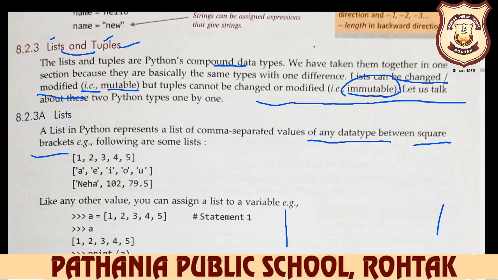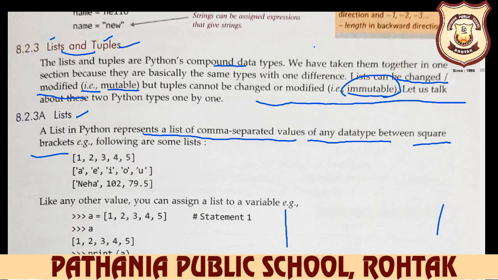Let us talk about the two data types of Python: list and tuple. A list in Python represents a list of comma separated values of any data type between square brackets. Understand everyone here. Before this we learned the basic and fundamental data types like the number data type or the string data type, where we input only characters and numbers in a variable.